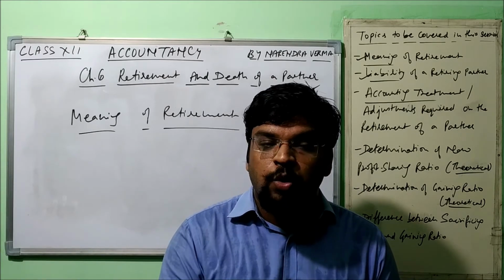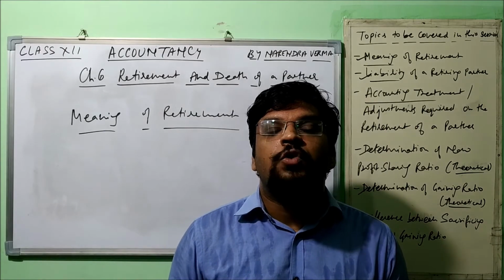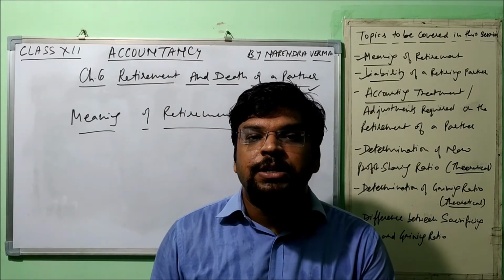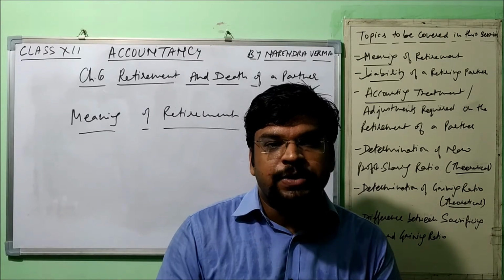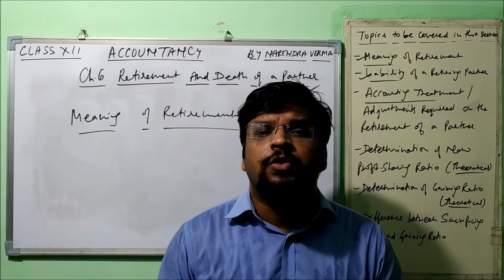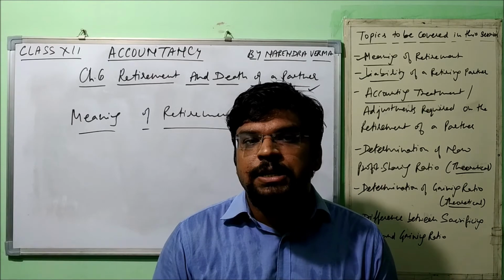One more point is mentioned there. A retiring partner can be discharged from his liability by an agreement among himself, the third party and the other continuing partners of the firm.